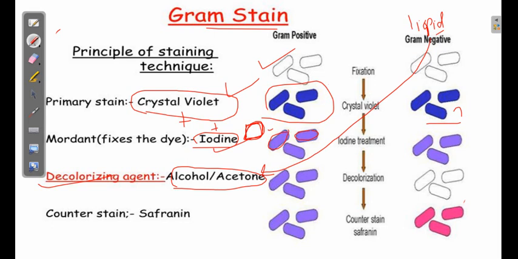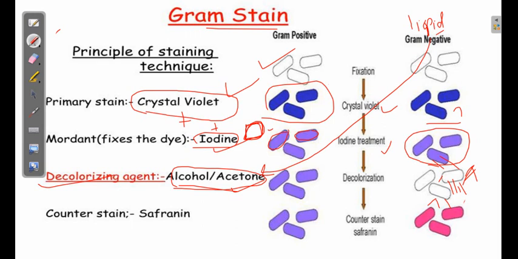When the gram-negative cell wall comes in contact with alcohol or acetone, it leaches out the color it obtained during the treatment with iodine and crystal violet. Because the lipids are soluble in alcohol, the color is allowed to move away. So once we treat the smear with alcohol, the gram-negative bacteria lose the color.